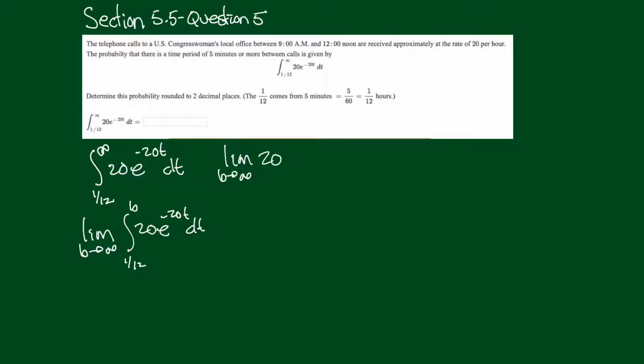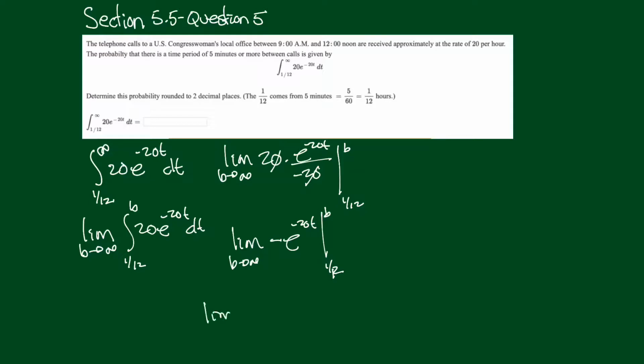It's going to be 20 times e to the negative 20t over negative 20 from 1/12 to b. Now these 20s will cancel. Got to watch out for that negative sign. The limit as b goes to infinity of negative e to the negative 20t evaluated from 1/12 to b.